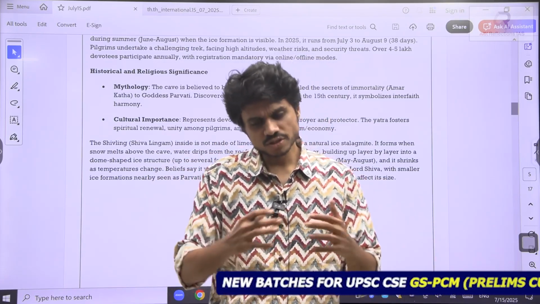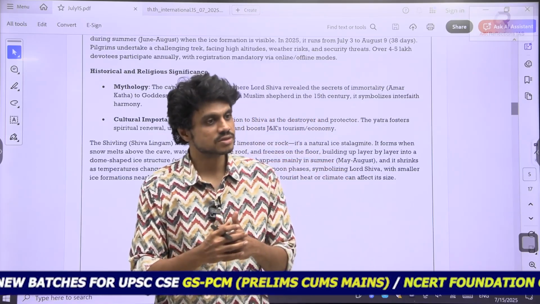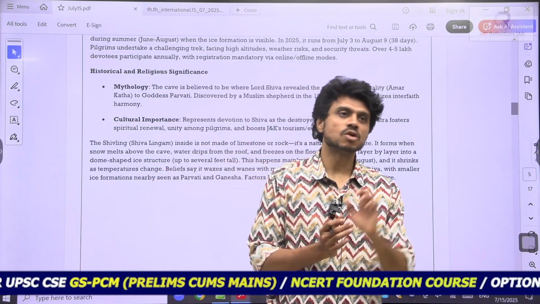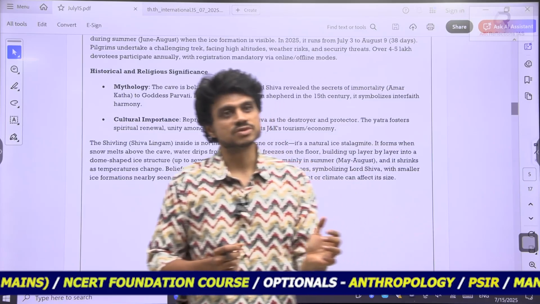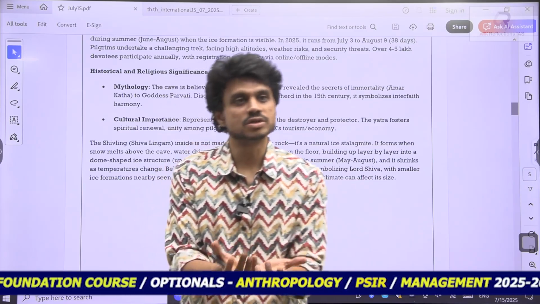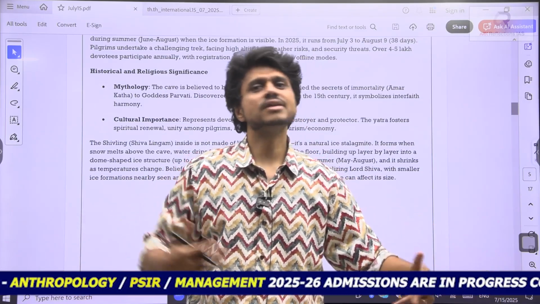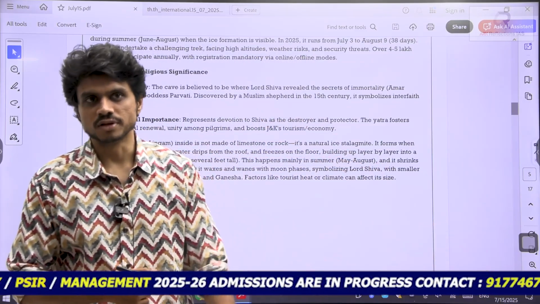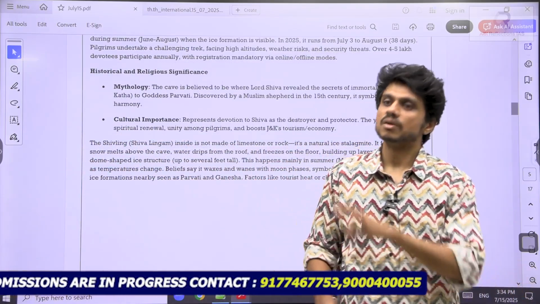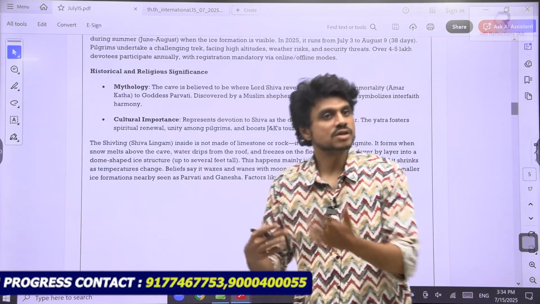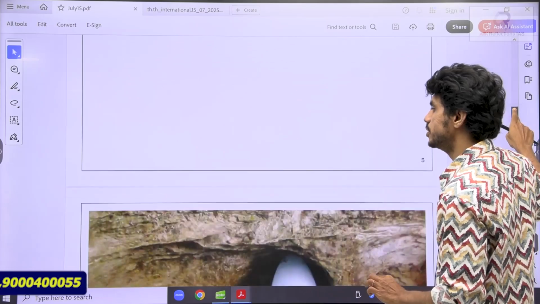If you see the core essence, the people who follow religious values in their core essence, the core always says the same thing: brotherhood, humanity first, fraternity, all these things come first. When people do not follow the core essence, when they follow the principles in the periphery, they try to bring in communal feelings. So this shrine again is a symbolism for the brotherhood and unity of the different communities that we can highlight here. This is the point that you need to study here.